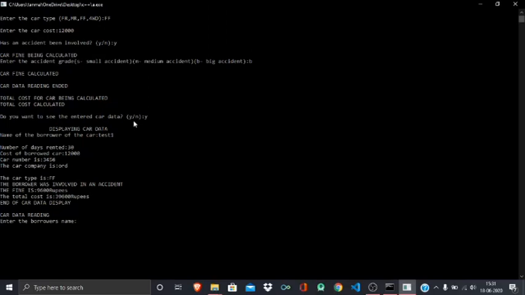Now it will show us the car data. This data is also being recorded in the file, so no need to worry. We will cross check it from there also. So name of the borrower test1, number of days rented 30, type is FF, the borrower was involved in an accident, fine was 9,600 rupees, total cost is 39,600 rupees. End of the car data display.